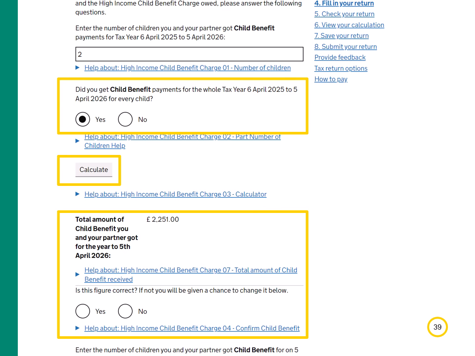Then tell us if you received payments for the whole of the tax year for every child. If it's yes, a calculate button will appear. This works out the amount of child benefit you received in the year. You'll then need to confirm it's correct.